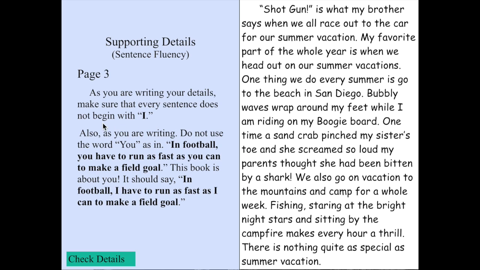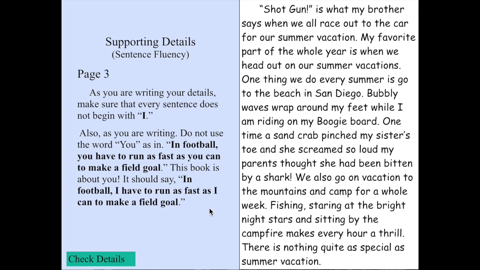it with I. Another thing that happens when students are writing their personal interest stories is sometimes they begin to turn into sort of an instructional manual and telling people. For example, as you're writing, do not use the word you, as in football. You have to run as fast as you can to make a field goal. This book is about you. It should say, in football, I have to run as fast as I can to make a field goal.